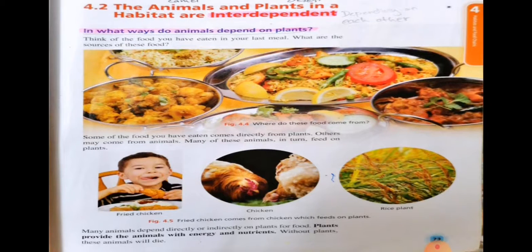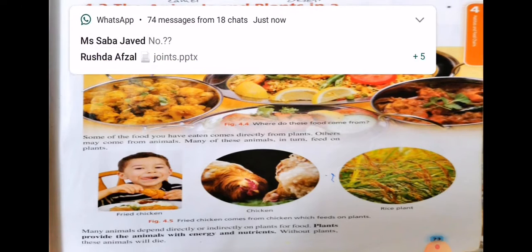So, open your textbook, page number 73. The topic is how animals and plants are interdependent. First of all, we will see how animals depend on plants. In this slide, you can see different types of food prepared in a picture. What do you think? Think of a food that you have eaten in your last meal.